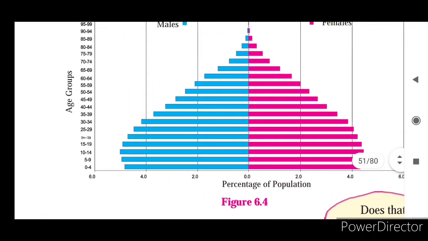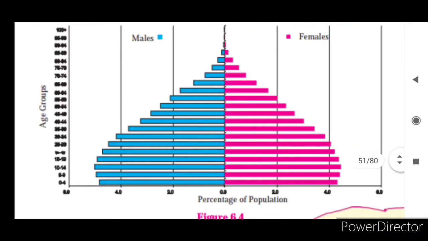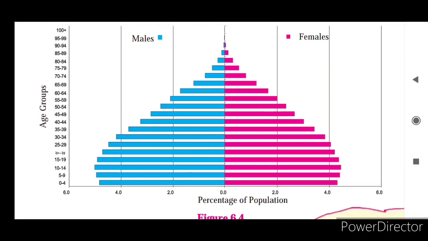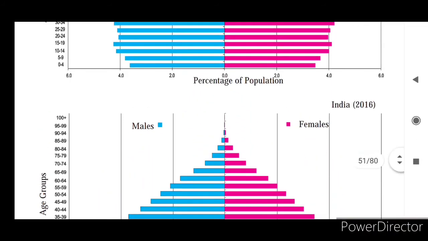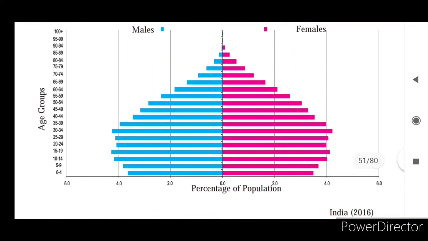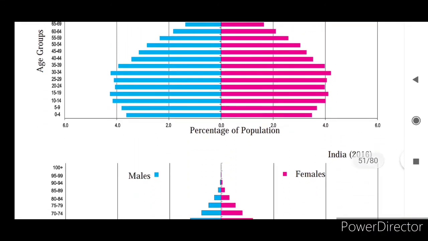By seeing that map of India, if you want to count how many males are there between 30 to 34 years of age, we can easily count by studying the pyramid. And if you want to know the number of females in the 35 to 39 age group, that we can easily count. So the age and sex pyramid is useful to know the exact number of people according to age group.